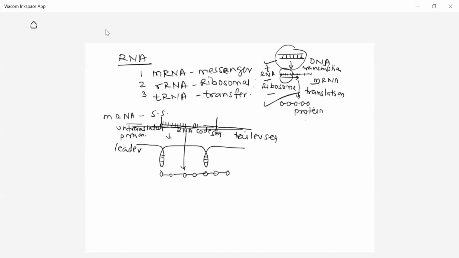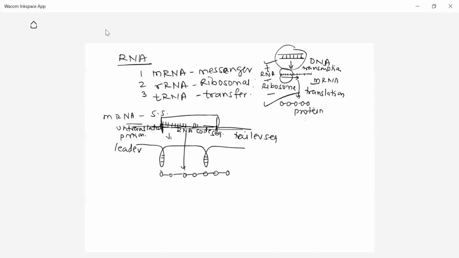mRNA carries the information during protein synthesis. mRNA is single stranded and usually not double stranded. At certain sites it forms loops, but these are not permanent. mRNA consists of 3 regions: the leader sequence, the tailer sequence, and the coding sequence. Leader and tailer sequences do not specify any amino acid, but the major middle region is the coding sequence. So this is about mRNA.